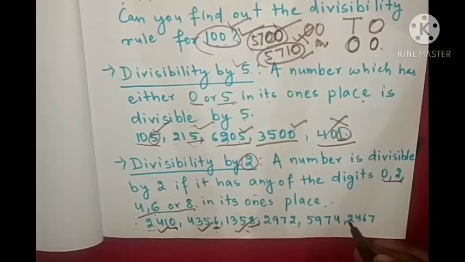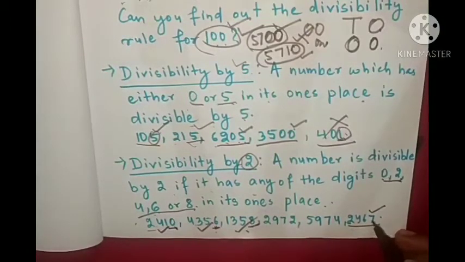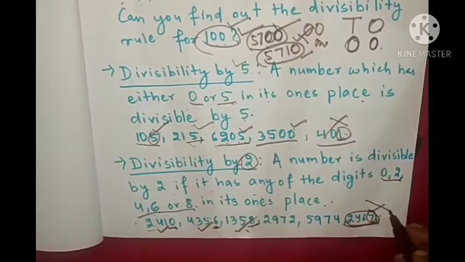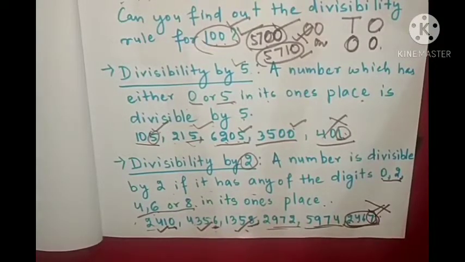Next, 2467, here 7 is present, it is not 0, 2, 4, 6 or 8, that's why 2467 is not divisible by 2. Like that you can find whether these are divisible by 2 or not.